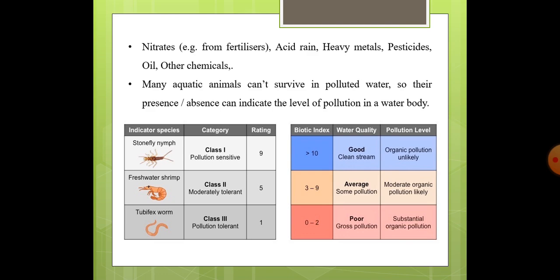So if the biotic index is more than 10, it shows that the stream is good and clean, that is, there is little or no organic pollution. If it is between 3 and 9, the pollution is average and the pollution level is moderate. And if it is 0 to 2, it shows that the water quality is poor and there is substantial organic pollution, that is, the amount of pollution is high.